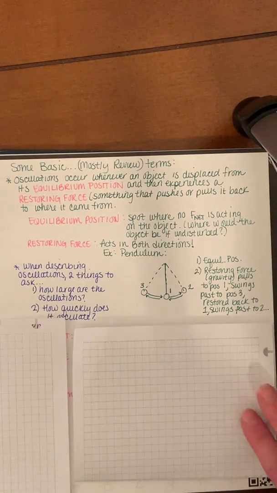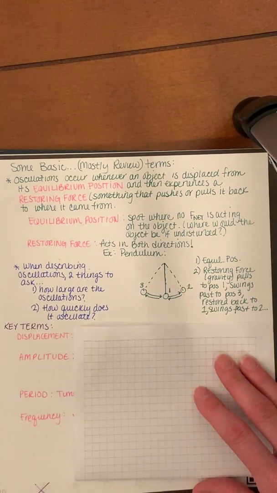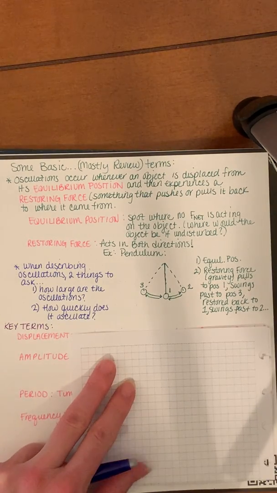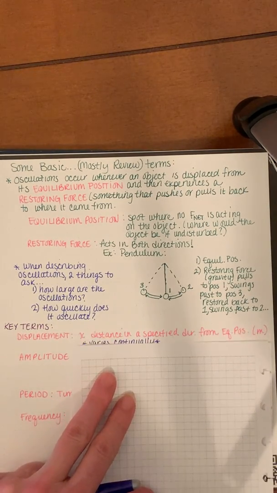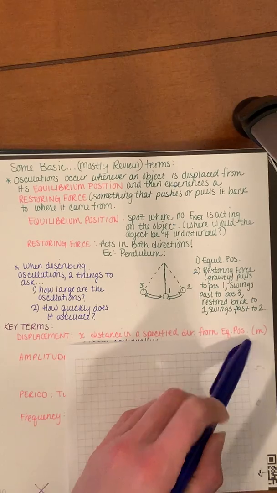The first thing, and you guys, these are not really new terms at all. Maybe amplitude is a new one. So our new key terms, or old key terms, displacement. So we're back to our friend displacement again. The only difference is that this time, instead of using S like we do in linear for SUVAT, we say X. So it's a distance in a specified direction from the equilibrium position. We measure that in meters.